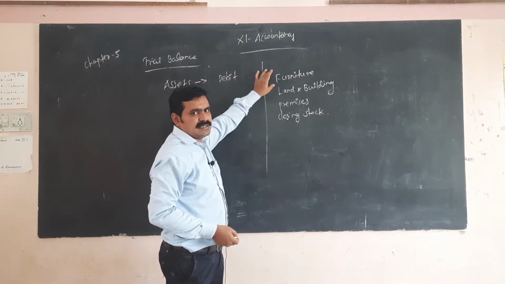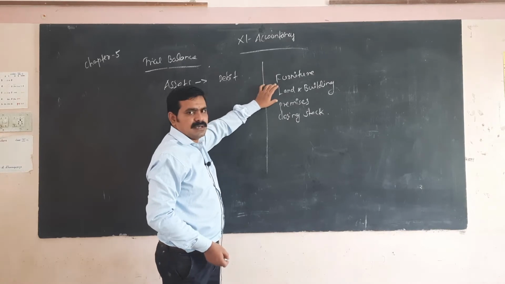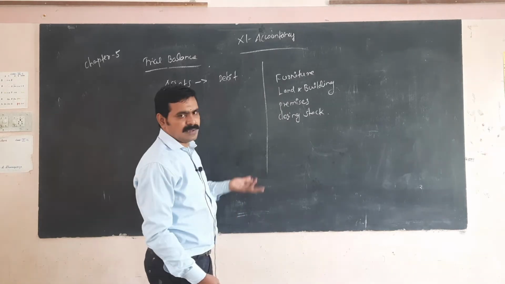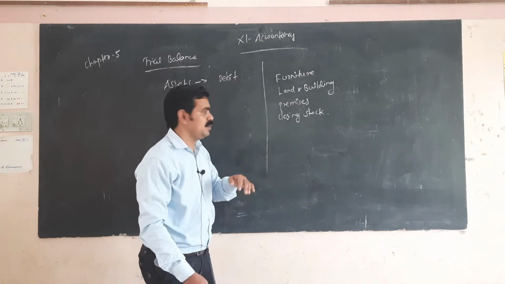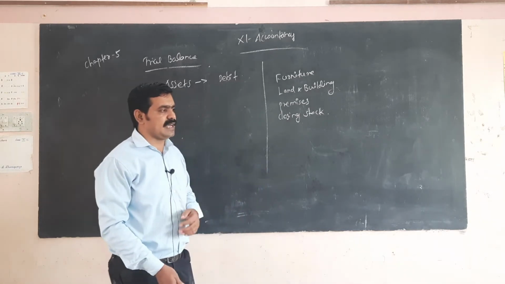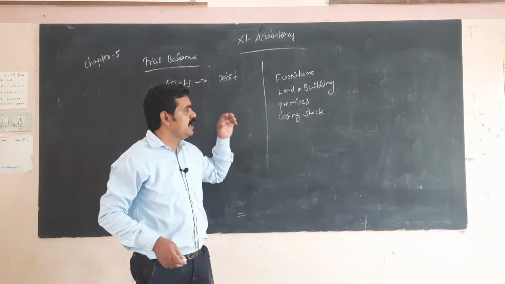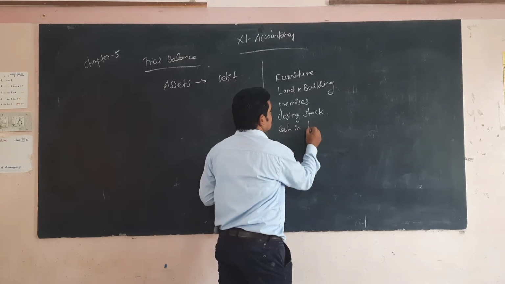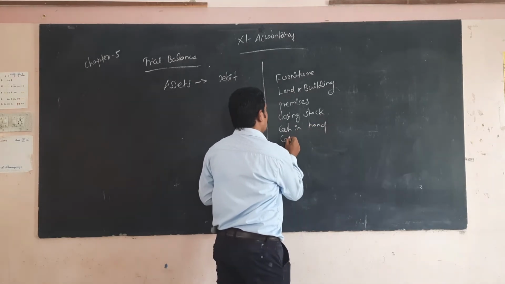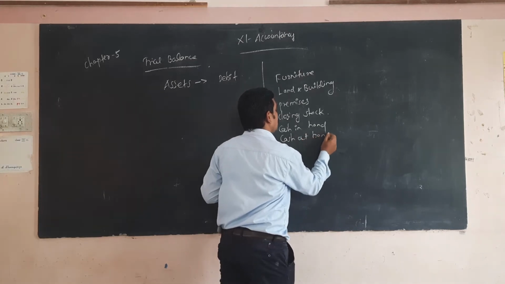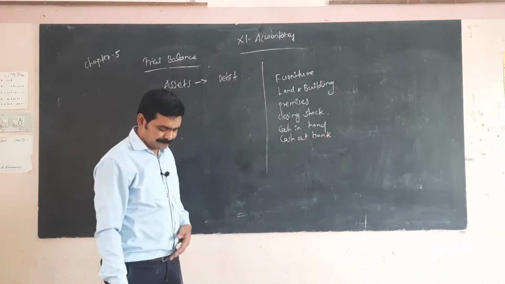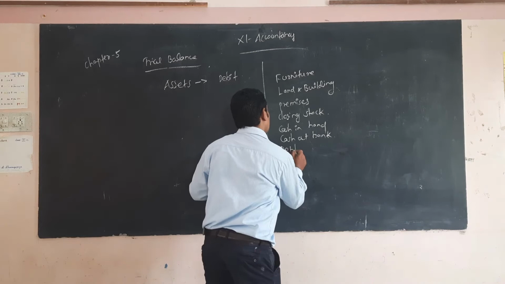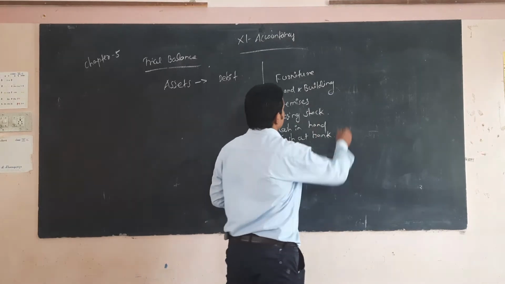Furniture: everyone has some furniture in their family. Land and building: every person has some land, some own building or own assets. Premises. Closing stock: every company has some closing stock, one of the important assets. Then cash in hand, then cash at bank. Then debtors. Who are debtors?